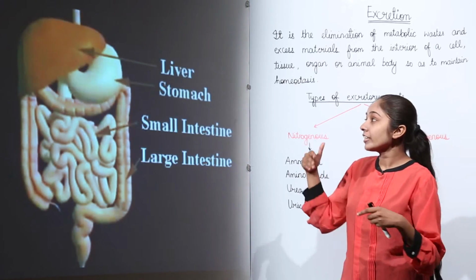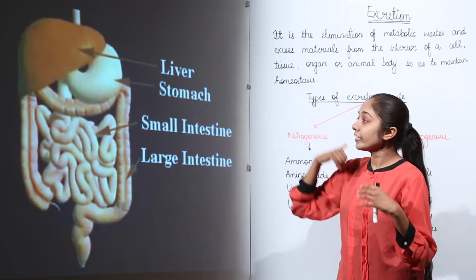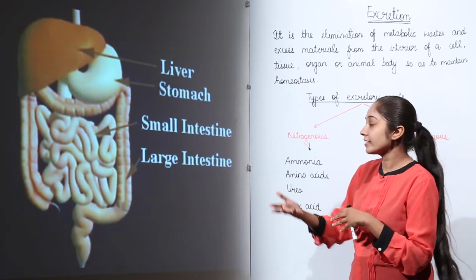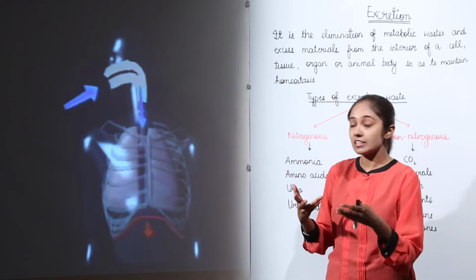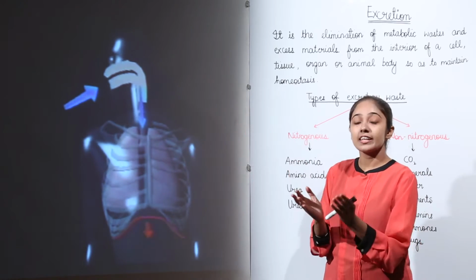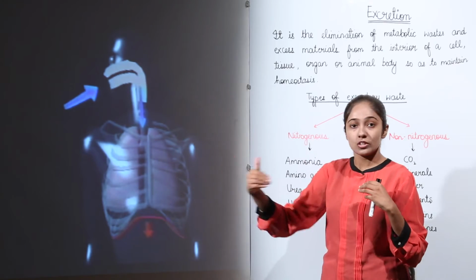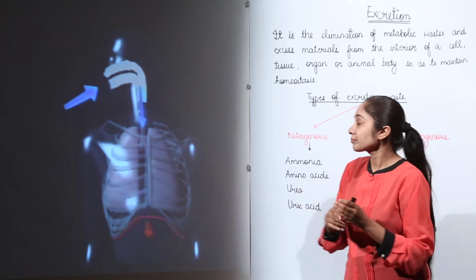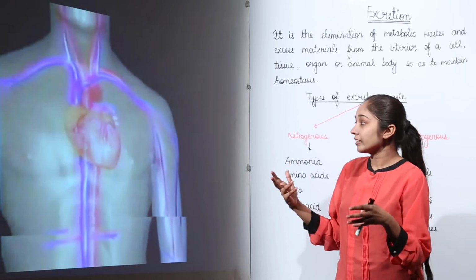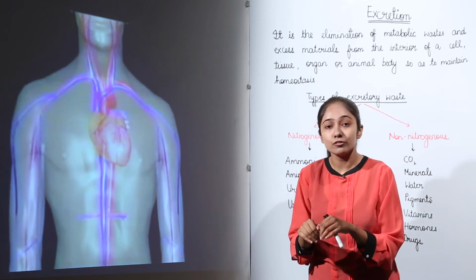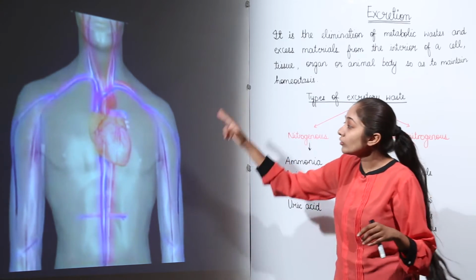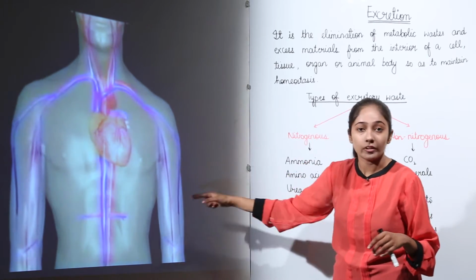So whatever we are doing, like we are taking in food, and food is being processed and digested. The waste product is the result of this. For example, we respire, we take in oxygen and give out CO2. CO2 is a waste product for us, right? In a similar manner, the circulatory system actually takes the nutrients from the food and the oxygen throughout the body. It circulates throughout the body, right?